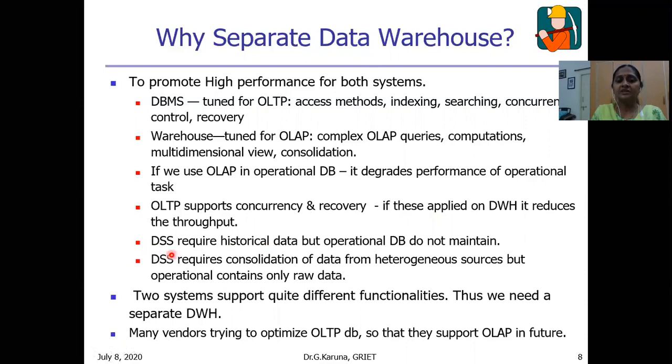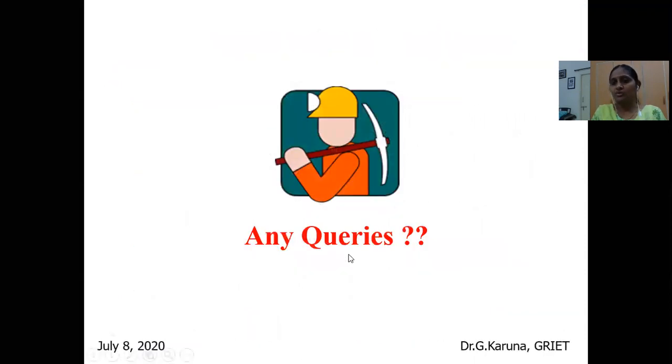Decision support systems require historical data, whereas operational databases do not maintain historical data. Similarly, decision support systems require consolidation of data from heterogeneous sources, but operational data contains only raw data. Because these two systems, OLAP and OLTP, support quite different functionalities, we need a separate data warehouse. Anyhow, right now many vendors are trying to optimize OLTP to support OLAP functionalities, so that they may support OLAP in the future also. So thank you very much.